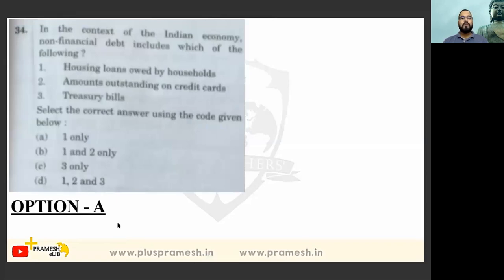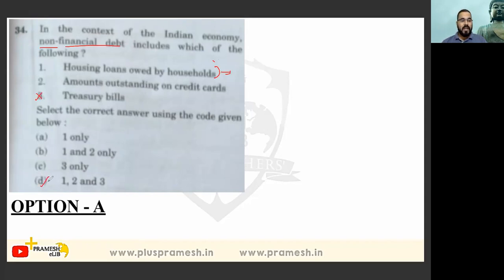In the context of the Indian economy, non-financial debt include which one of the following? See, the thing is, this question is quite controversial. I don't know what UPSC is going to take as the proper answer, but according to our understanding yet, what I'm going to make it, house loans owned by household, it is non-financial debt instruments. Else, treasury bill is financial debt.